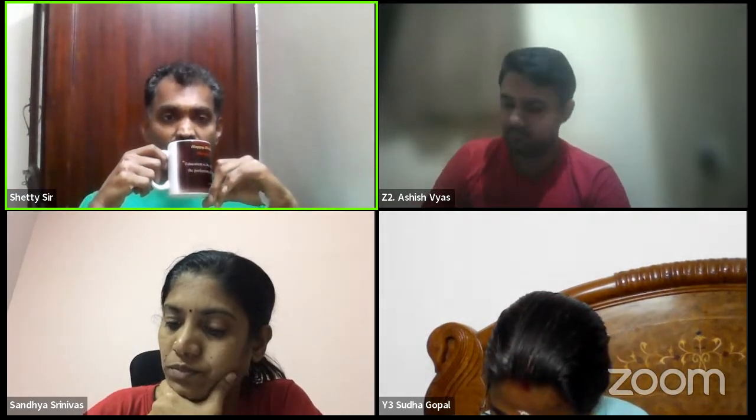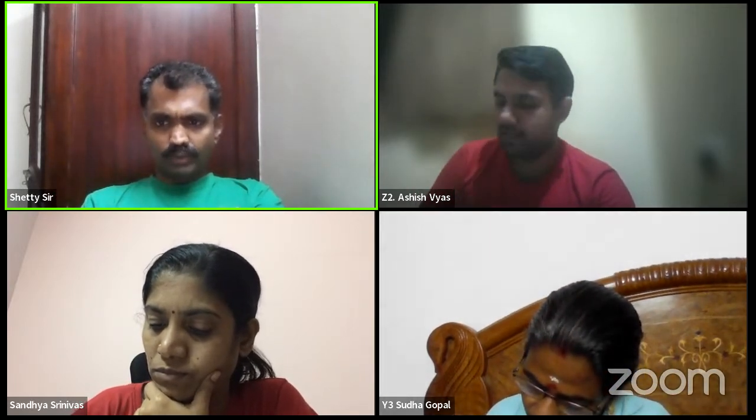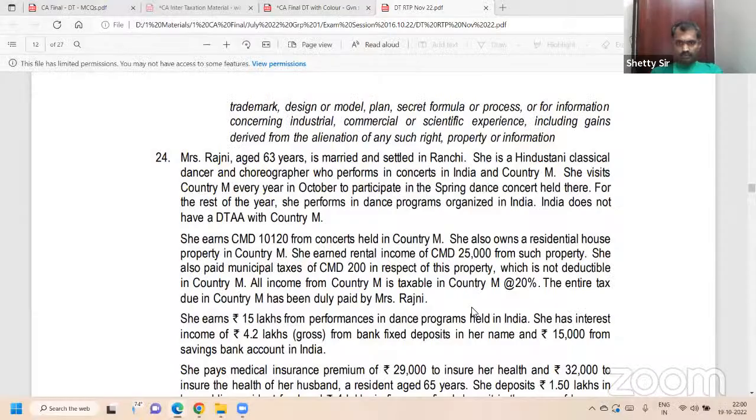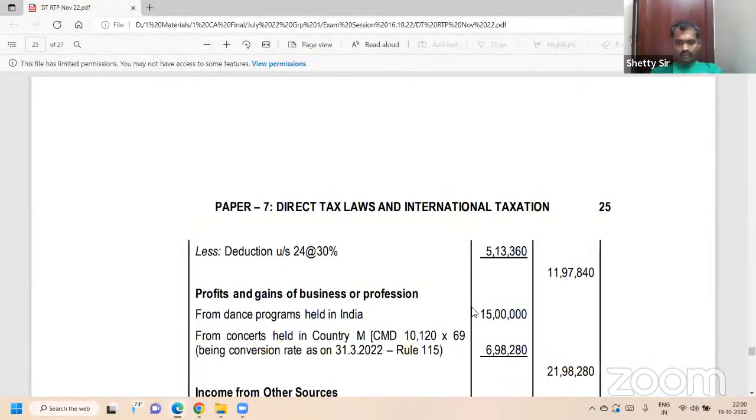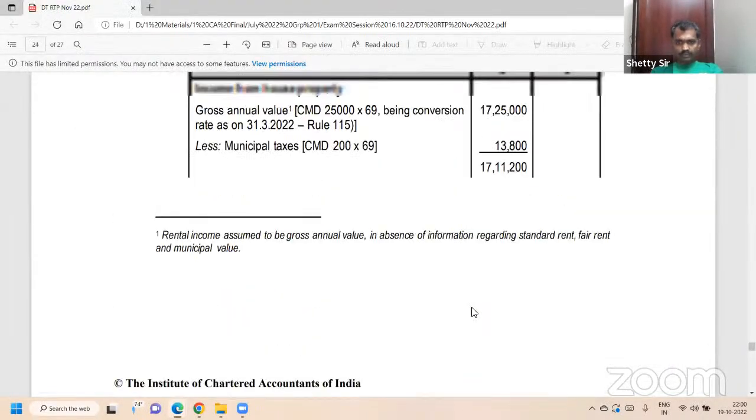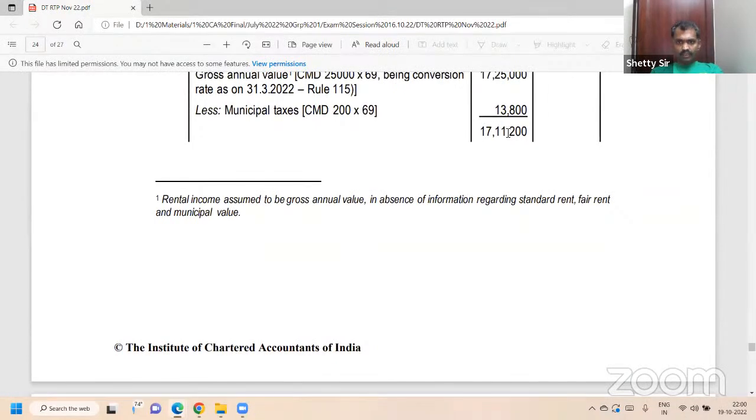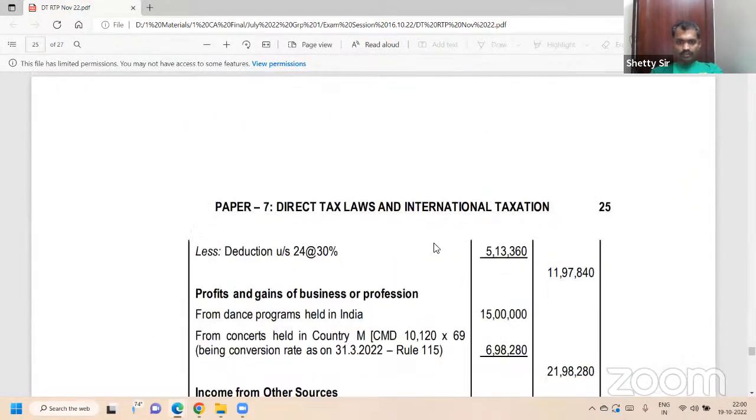Venugopal Reddy versus CIT, Madras High Court decision. It's 200 into 69, 15,800. 13,800. This is NAV 1711 200. Copy paste. Less 30%, section 24 small b.